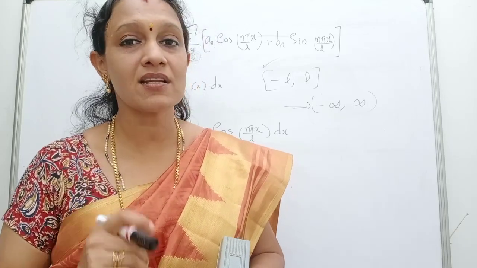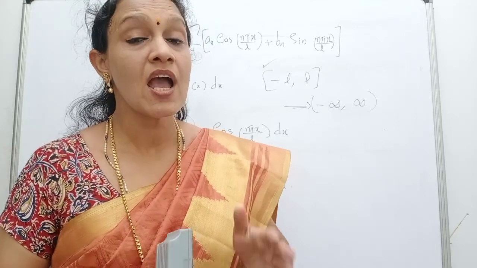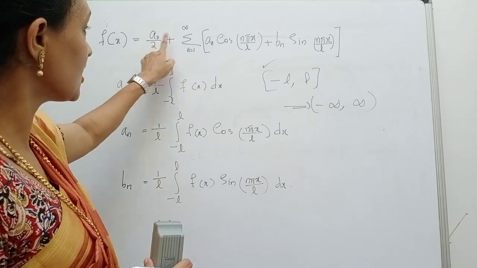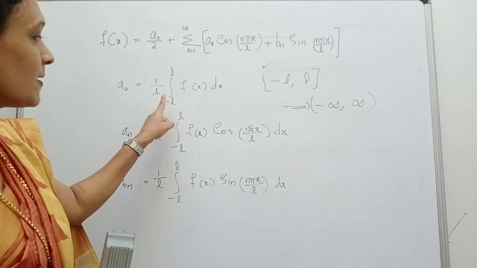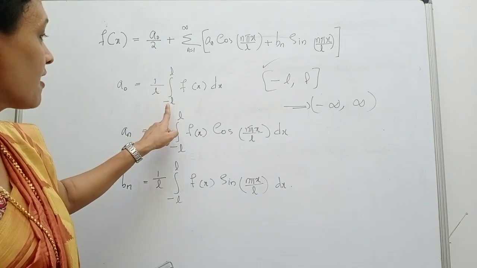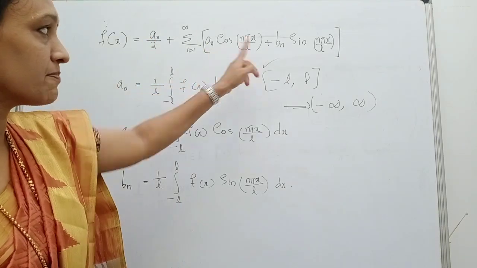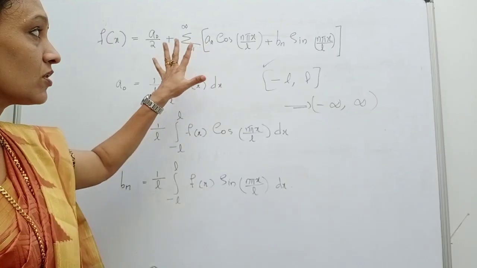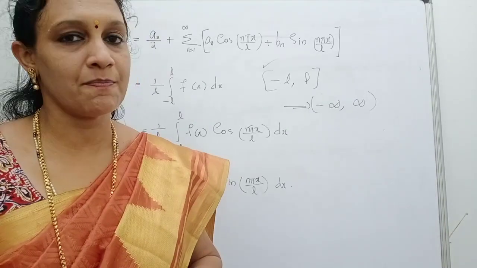We can derive the Fourier integral representation by just substituting in this representation the expressions a0, an and bn, provided the limit from minus L to L becomes minus infinity to infinity everywhere. So I am writing here the final form of the Fourier integral representation.